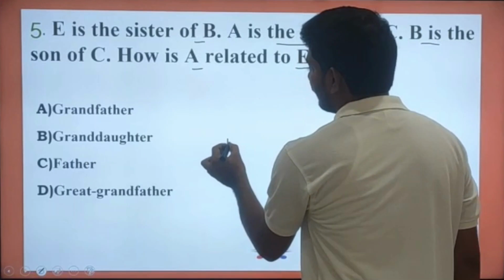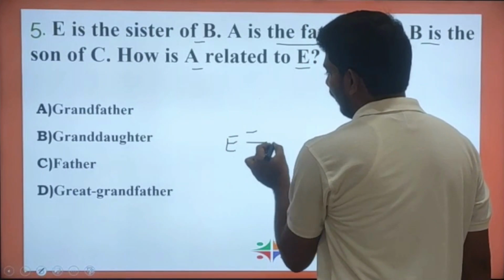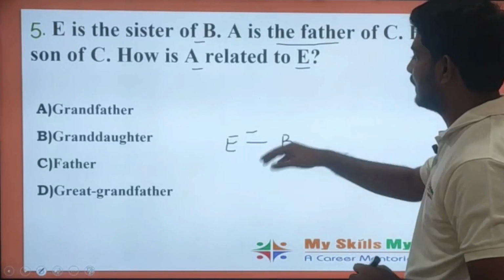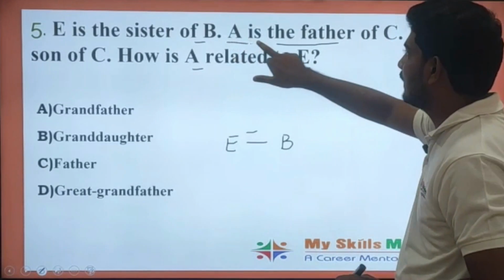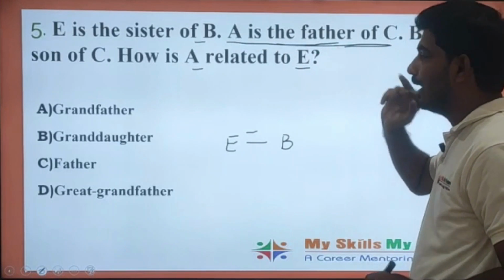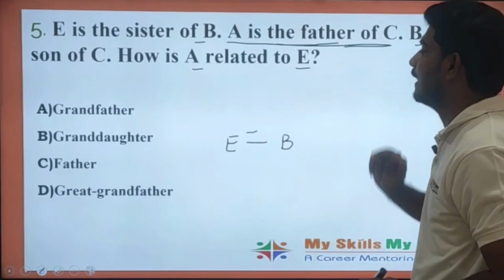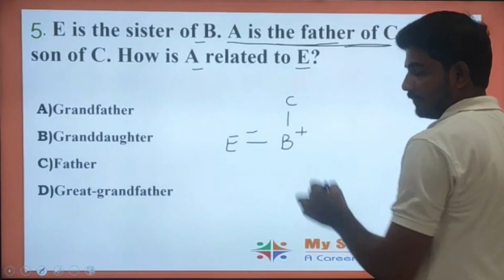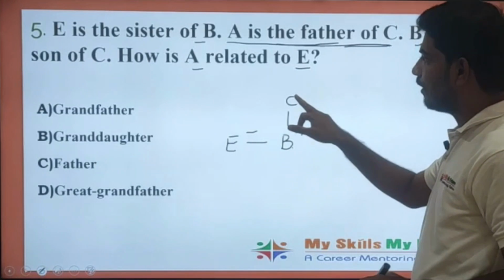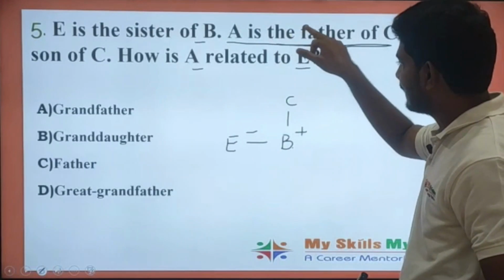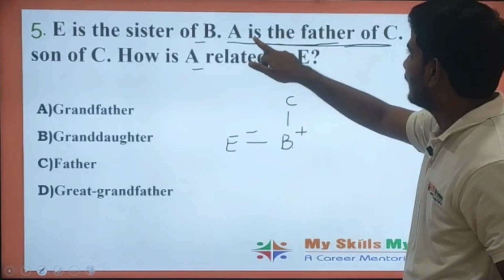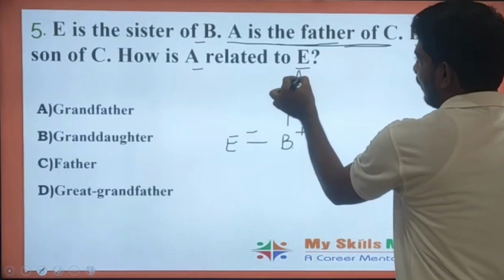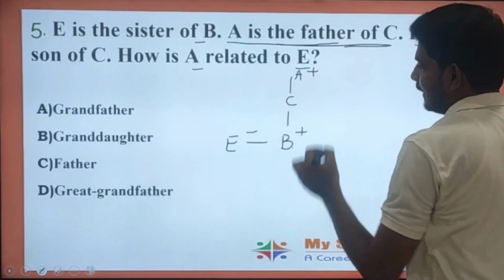E is the sister of B. Next, A is the father of C. There is no connection for this statement, so leave this statement for the time being. Let us read the next statement. B is the son of C. So now the connection is established. See here, A is the father of C.